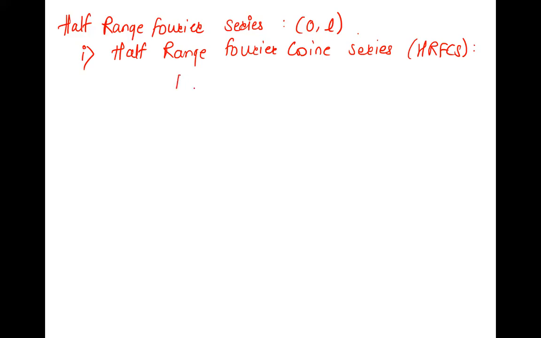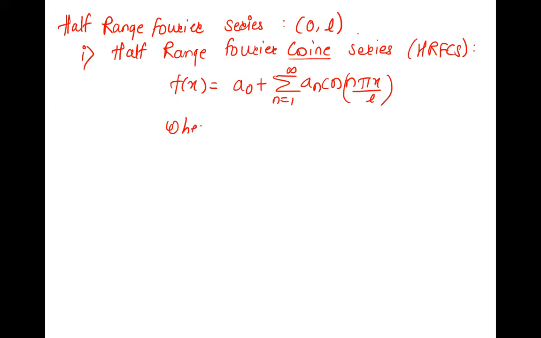F of x is a naught plus summation n equal to 1 to infinity an cos n pi x by L. Whenever cos is there, there is a naught and an, because cos comes with an, and when an comes, a naught also comes. Bn is 0. No need to write bn as it is only the cosine series.